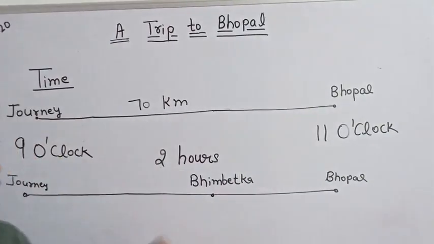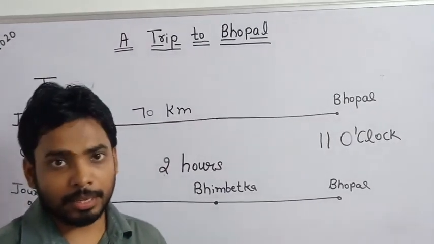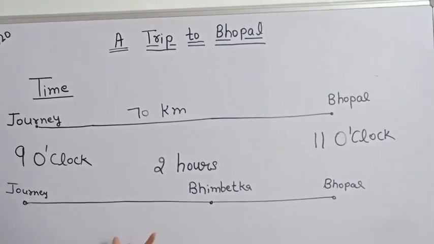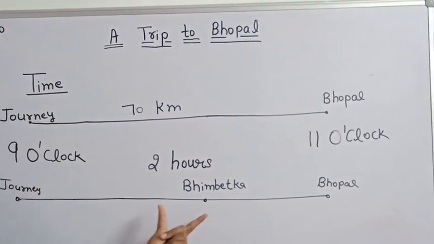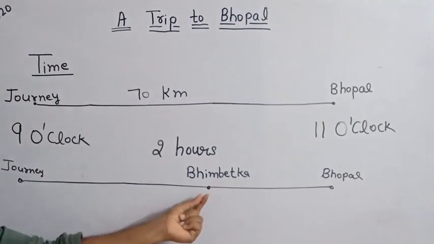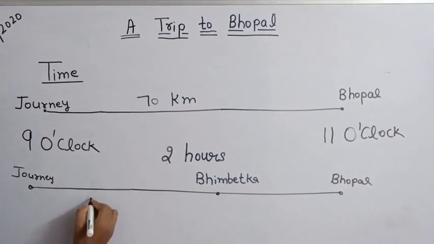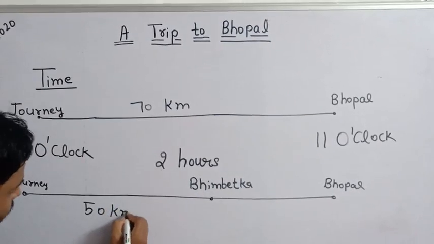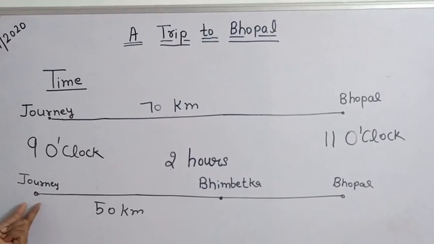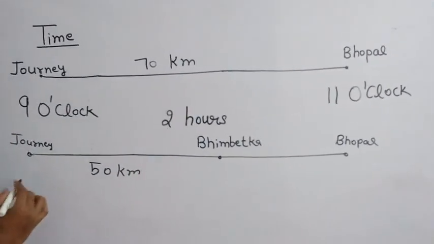Why are they going to stop at Bhimbetka? There are some things to see there. This is also a tourist place, so they want to see Bhimbetka, and that's why they are going to stop there. Now it is 50 kilometer from where they start the journey. From here to here the distance is 50 kilometer.